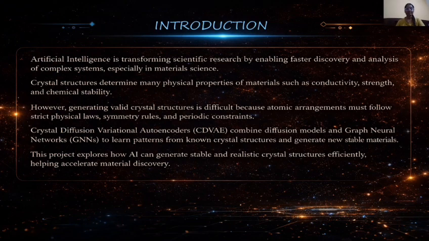Introduction of our project: AI is now widely used in scientific research because it can analyze complex data quickly. In material science, crystal structures are very important because they determine properties like strength, conductivity, and stability. However, generating valid crystal structures is difficult because atoms must follow physical laws and symmetry rules. To solve these problems, researchers developed the crystal diffusion variational autoencoder model, CDVAE, which can learn from existing crystal data and generate new structures automatically.